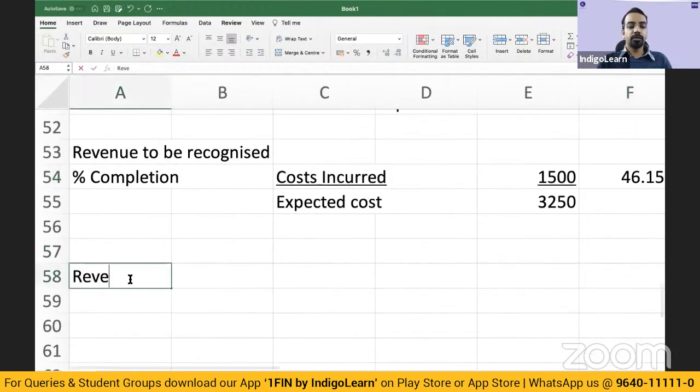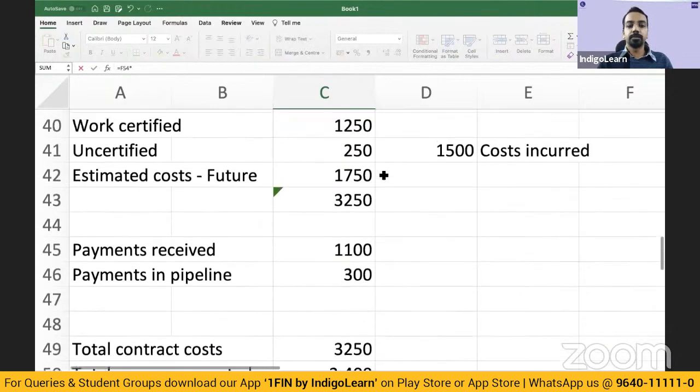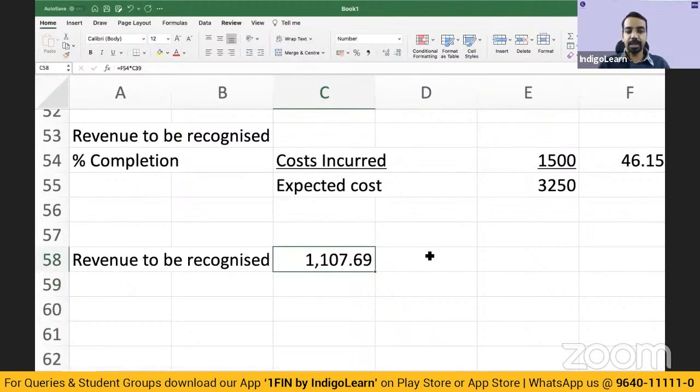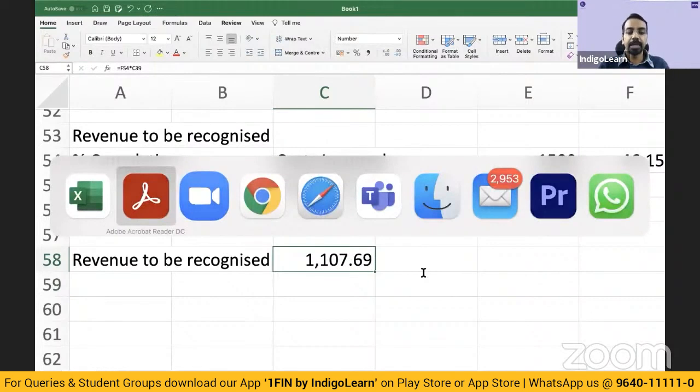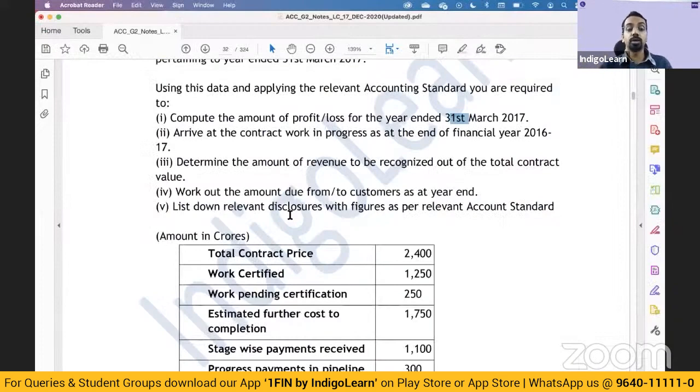So revenue to be recognized will be 46.15% of 2400, which comes to 1107.69. Right? Then amount due to or due from the customers at the year end. Now this is one important formula where students tend to forget how to arrive at it. Very simple. There is an underlying logic behind this formula which you need to understand.